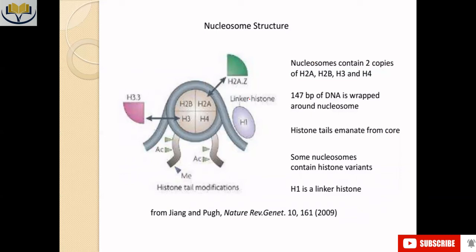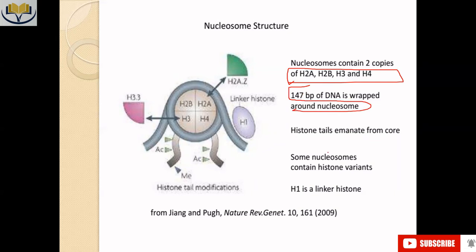From a detailed point of view, the nucleosome contains 2 copies each of H2A, H2B, H3, and H4. In the case of DNA, the core DNA is basically 147 base pairs of DNA that are wrapped around the nucleosome.